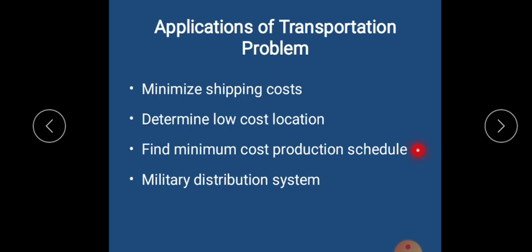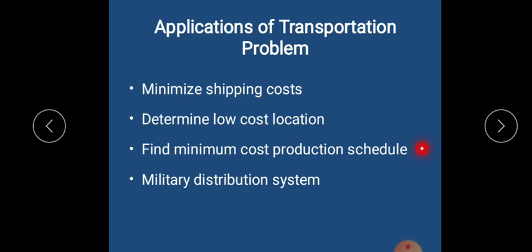Now this transportation problem can also be used in production schedules, that is, in a production scenario. Various factories are there which are producing items. Which factories or which machine can produce items at lowest cost, that is minimum cost? So this can be determined. Or what is the mix and match?